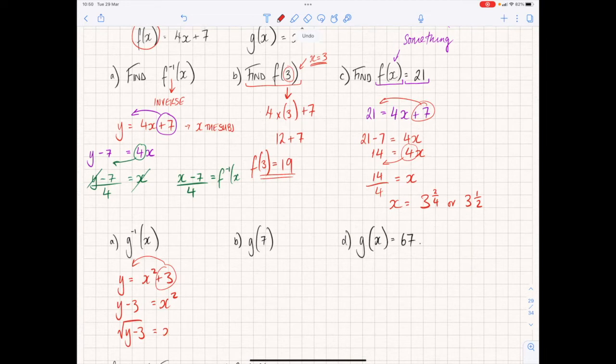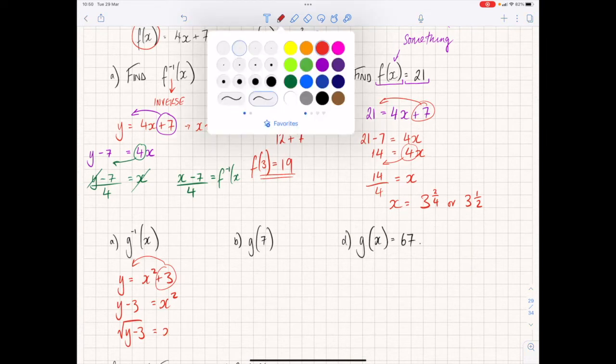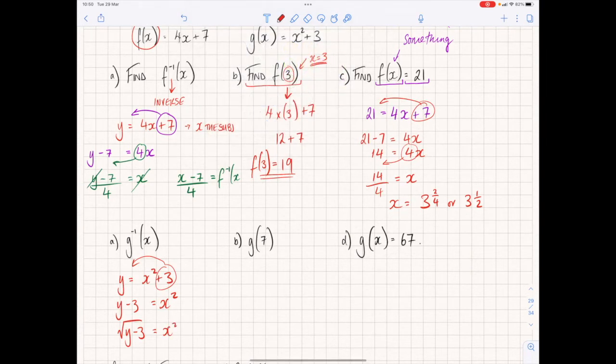Second part, now all I'm doing is I'm taking this value of 7 and changing it up here for x. So I'm going to say 7 squared plus 3, well 7 squared is 49, 49 plus 3 is 52. So g of 7 is equal to 52.